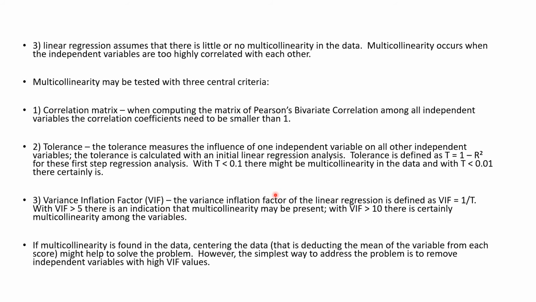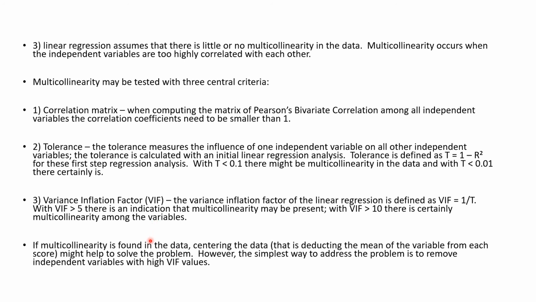To calculate the VIF, the equation is 1 divided by tolerance. If VIF is greater than 5, it indicates multicollinearity. And as the value moves towards 10, then certainly high multicollinearity is found.